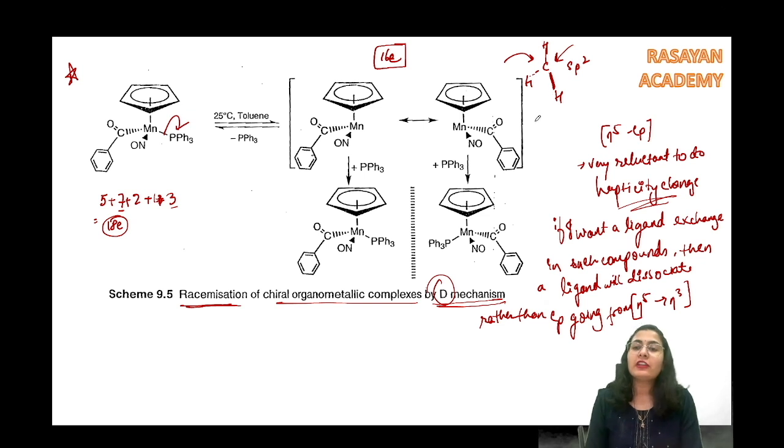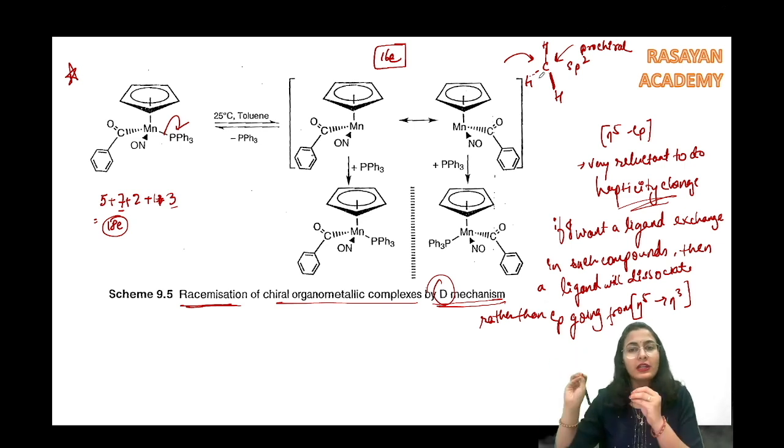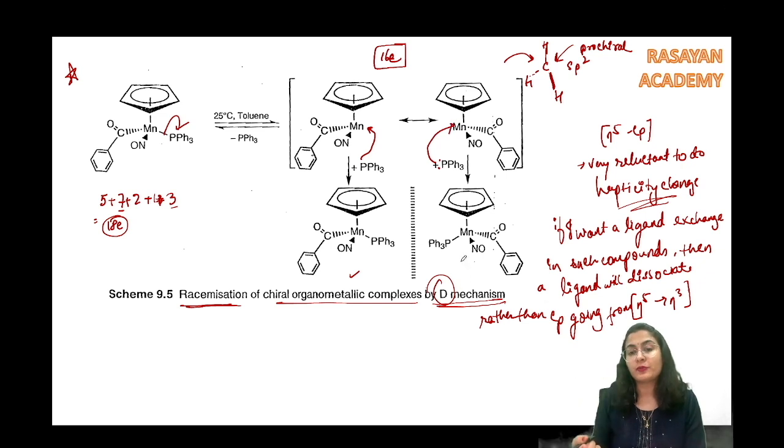So now the two faces are becoming prochiral faces, isn't it? From either of the faces you can do an attack and that's going to give you a chiral compound. So see, if the phosphine attacks back from the same position, you are going to get one molecule. But if the phosphine attacks from the opposite side, you are going to get the enantiomer of that.